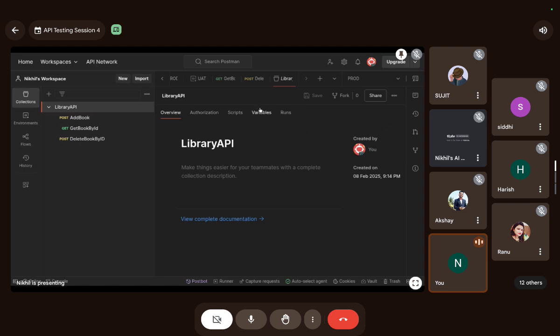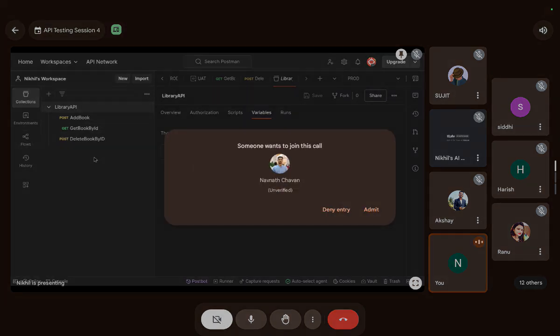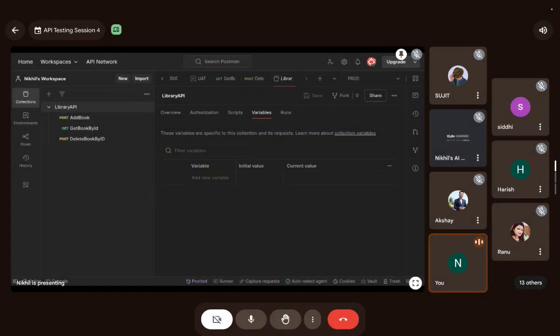These variables will have their scope limited to library API. If I create another collection, suppose animals API, that animals API will not have scope to library. That animals API cannot access the variables of the library API collection. Do you got that, guys?